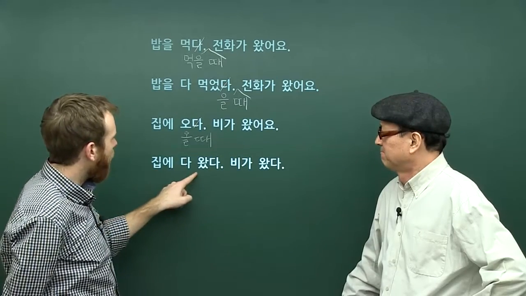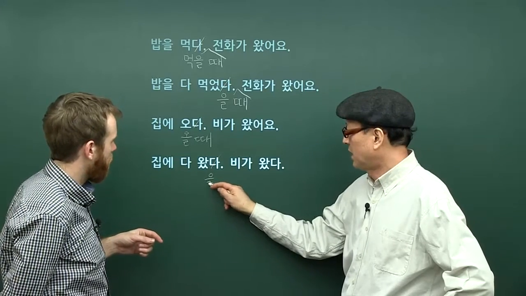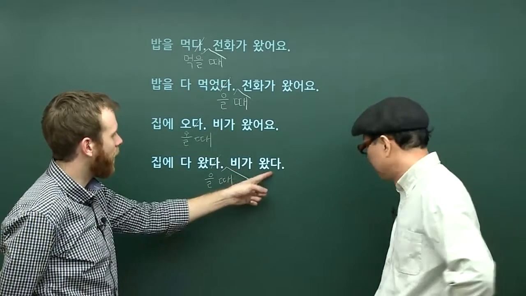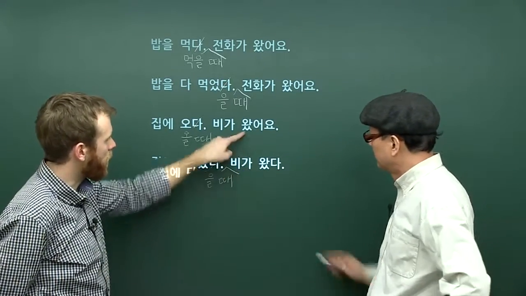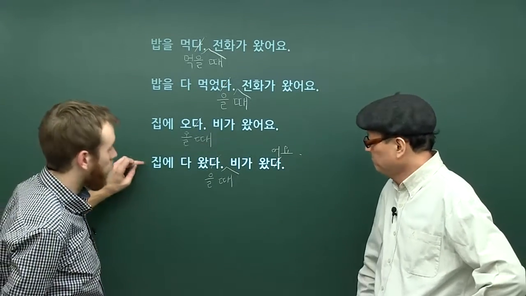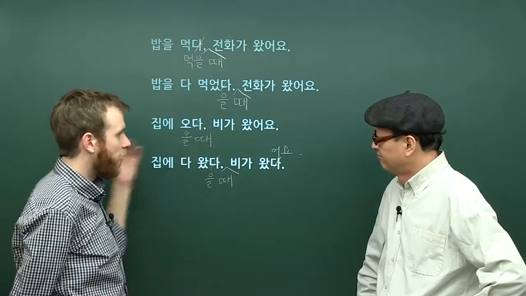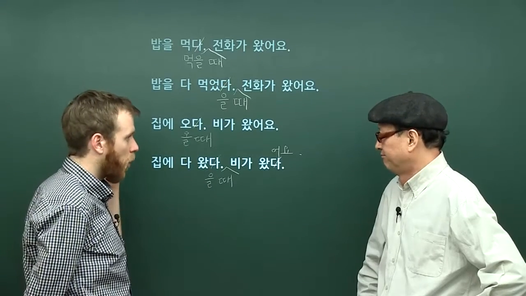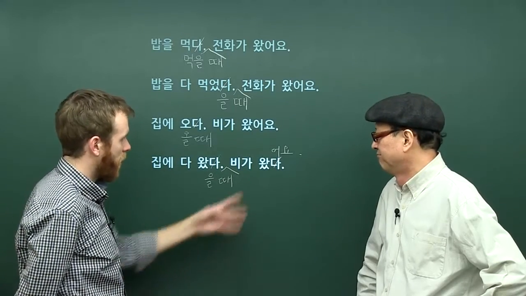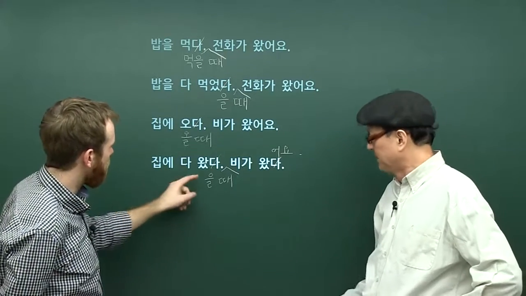So 집에 다 왔다. 집에 다 왔을 때. 그렇죠. 오케이. 그래서 집에 다 왔을 때 비가 in this case maybe same as up here. 비가 왔어요. All right. So here's our completed action this time. So 집에 다 왔을 때, when I had arrived home or when I had come home, it rained. 그렇죠. So 비가 first 왔어요. I successfully got home and then it rained. 그렇죠.